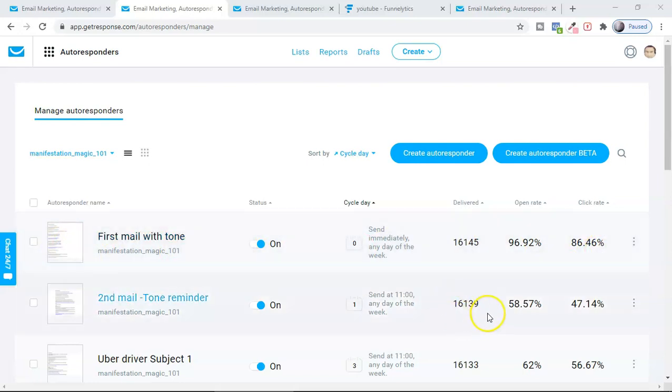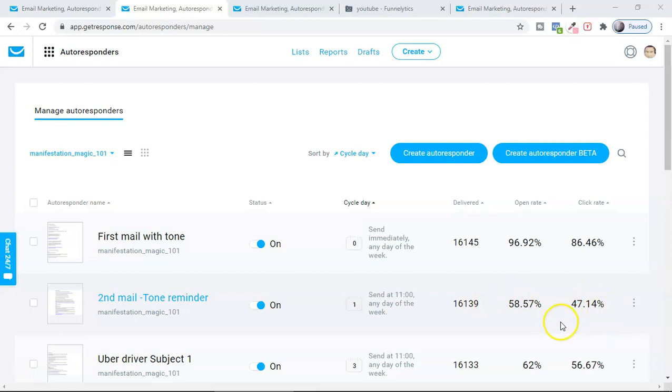And then if you look at the second email which I sent on the first day, and then I have a gap of a second day, then on the third day I'm sending the other emails. So I have like 62% of people who opened and 56% who clicked the link, and here you can see 16,139 people got my first email, and only 58% opened it, and only 47% clicked on that.